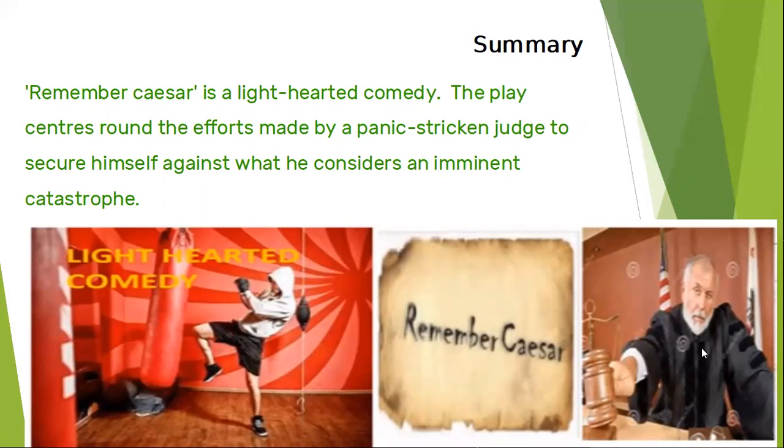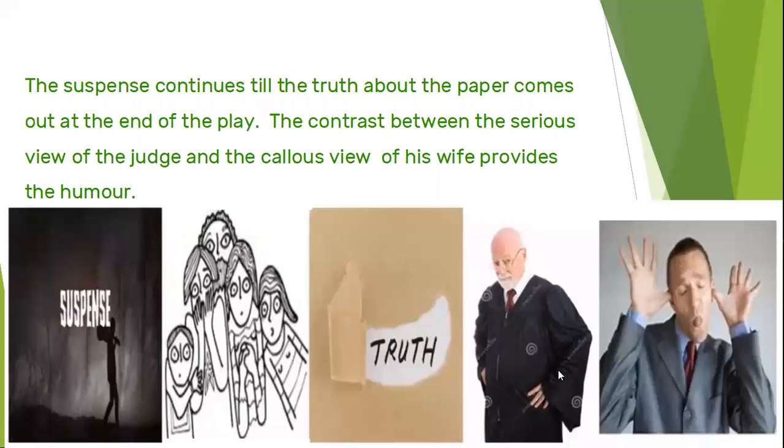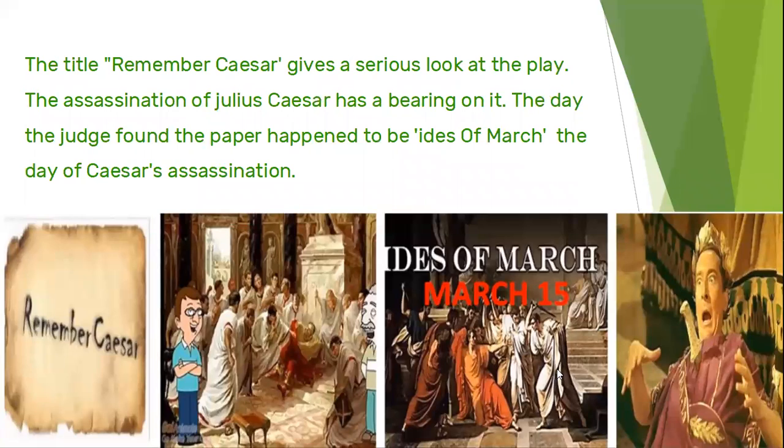He discovered a piece of paper with the words Remember Caesar in his pocket. He feared that the message was a warning conveyed by his enemies. As the message was sent on the 15th of March, the day Julius Caesar was assassinated, he was convinced that someone was plotting his murder.